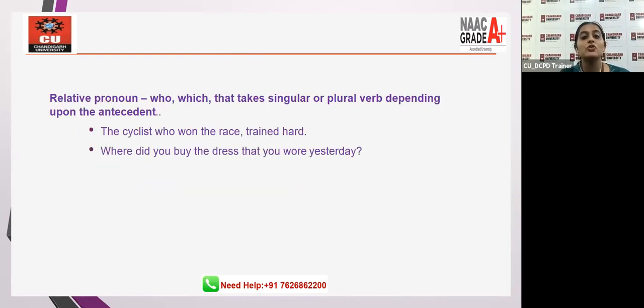Like I said, you need to bring in the knowledge that you have gained till now through the sessions in this particular session. Knowledge regarding various parts of grammar that we did, because we'll be correcting the sentences. Relative pronouns, like I said, who, which, that, take a singular or plural verb depending upon the antecedent. So the cyclist who won the race trained hard. Right? Where did you buy the dress that you wore yesterday? Right? So please take care of the same.